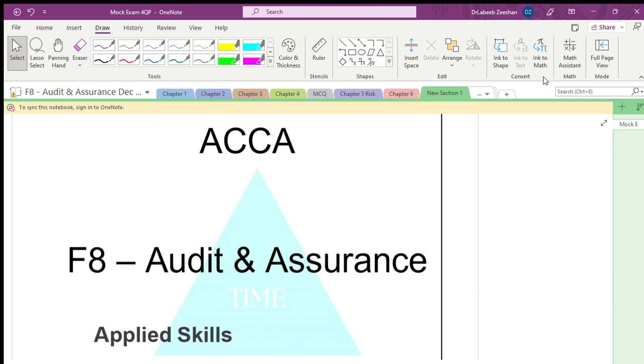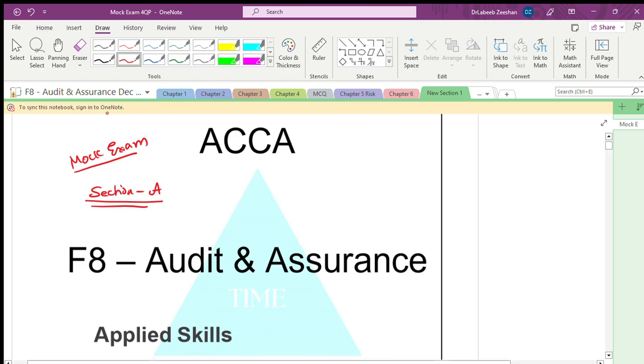With reference to ACCA F8 Audit and Assurance, today we are going to do a mock exam. This session will be for Section A, and the next video will be on Section B. It will take time for us to work through things. We will cover the concepts, applications, a little bit of theory, and subsequently the related questions and answers based on scenarios.